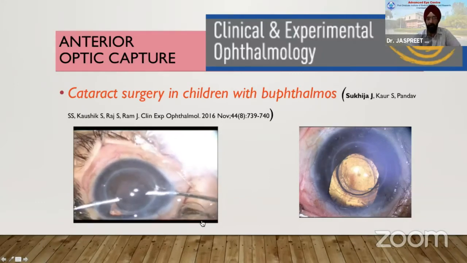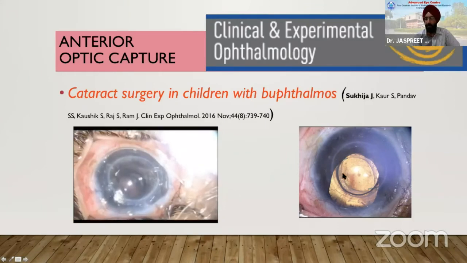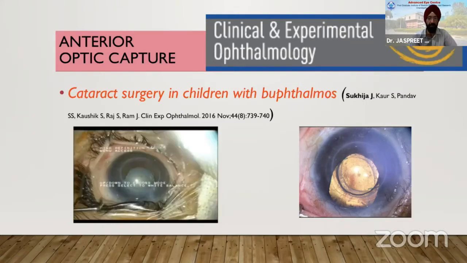And when you have a follow-up here, after a couple of months or so, you can again see an oval anterior capsular rhexis and a nice round posterior capsular rhexis. So the IOL is fixed here. It won't move because it's locked by the anterior capsule, and you have a posterior opening which will help decrease the visual axis opacification. So you could do posterior capture or an anterior capture in selected cases.